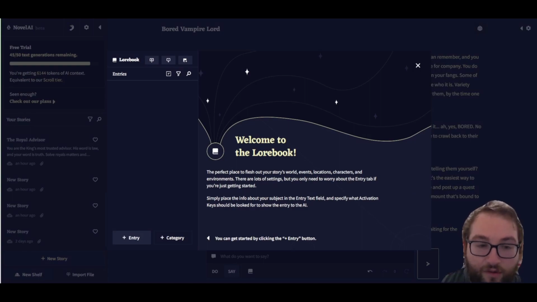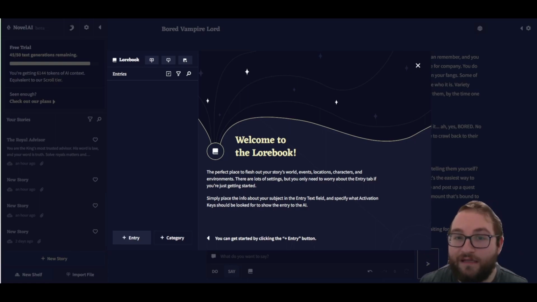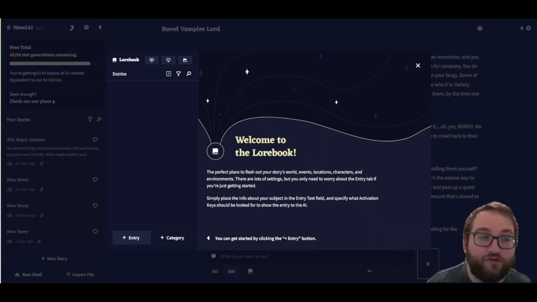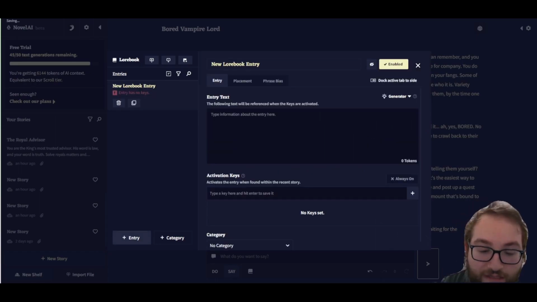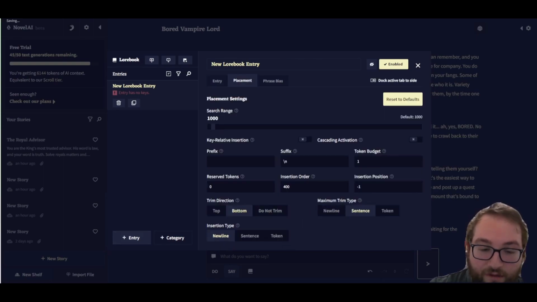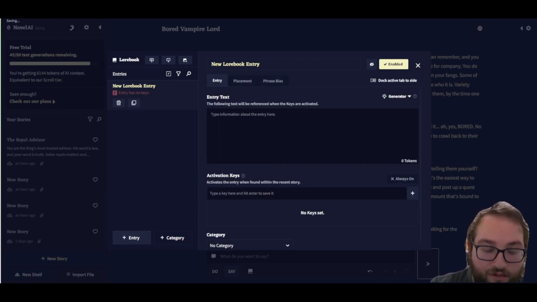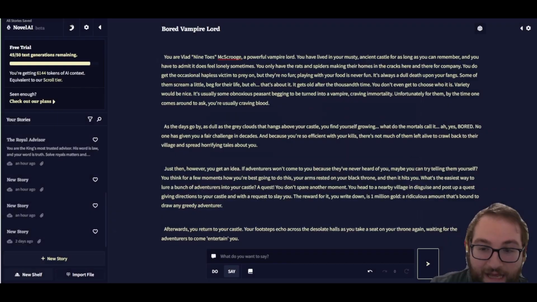Now that it's an adventure, I can either do something or I can say something. And again, the lore book comes up where you can flesh out. Maybe you want to add some more details to your people. If you have people coming over for a party, you can add some details to them to give them more backstory so that the AI knows what to do when it comes across a certain character. And you can always add onto it yourself. For right now, we are going to leave it blank and just let the AI do its thing.